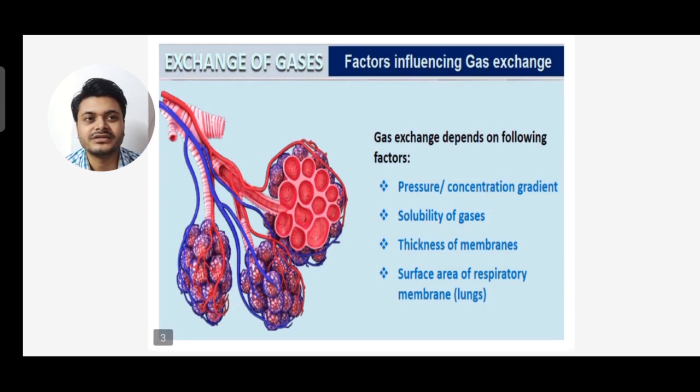Now what are the factors influencing gas exchange? Gas exchange depends on the following factors. One is pressure or concentration gradient. Second is solubility of gases. Third is thickness of membrane. Fourth is surface area of respiratory membrane, that is lungs.